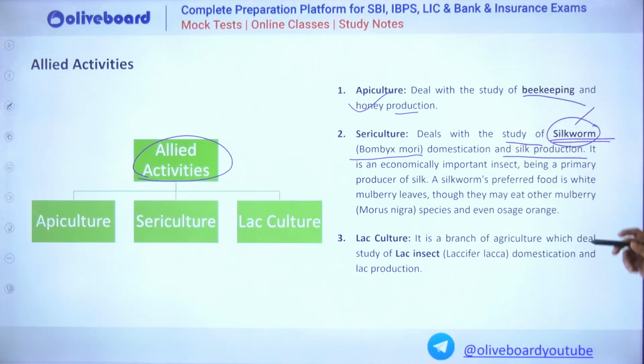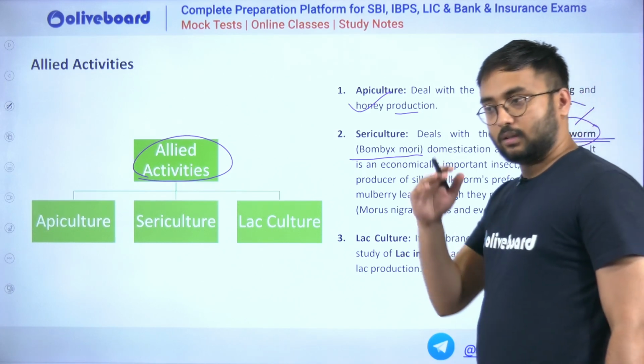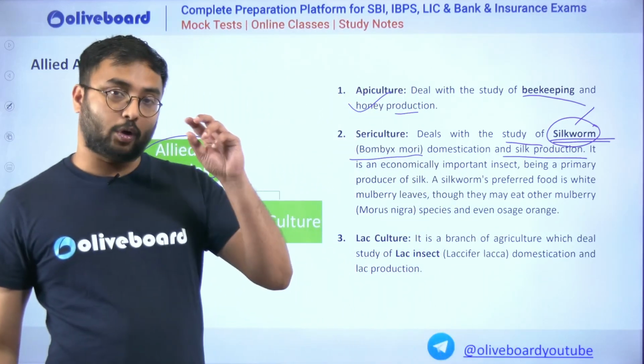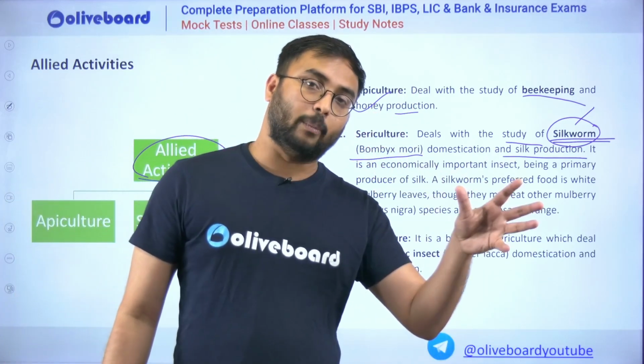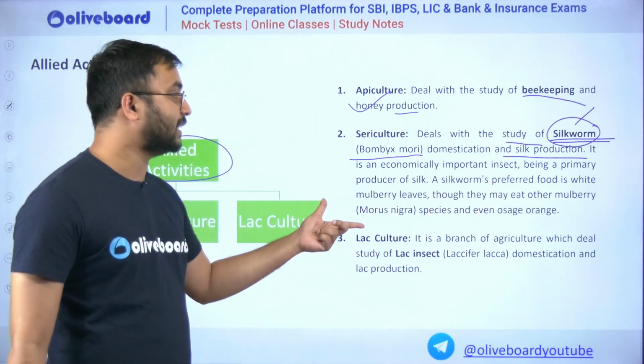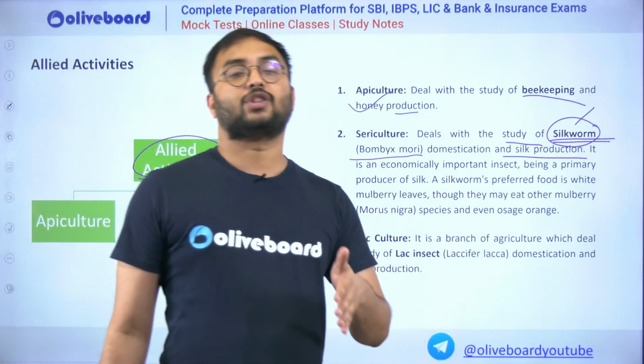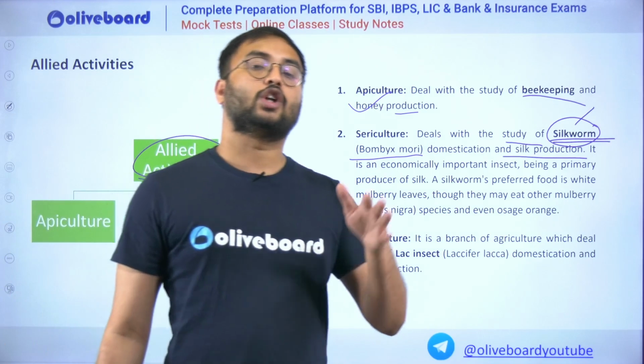And domestication of silk production, here the end stage or the return which you get is the production of threads of silkworm. But if you see the real process, sericulture is all about nurturing silkworms from its pupa stage to its cocoon stage.